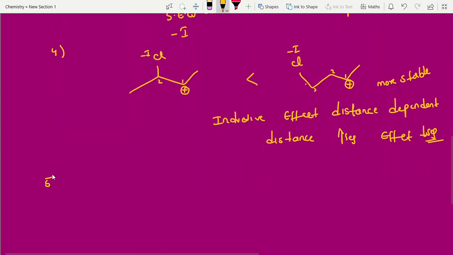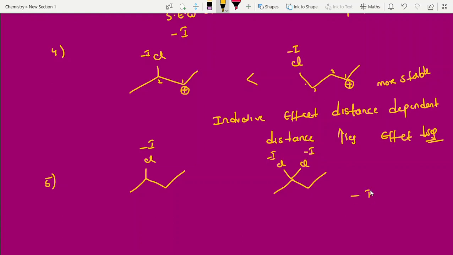Example 5. Question 5. Here Cl I am taking, students. Here Cl I am taking. Which is more stable? Here 1 minus I group is there. Here 2 minus I groups are there. What happened? Minus I groups decrease the stability. Minus I groups are increasing, stability decreasing. Then he is more stable.